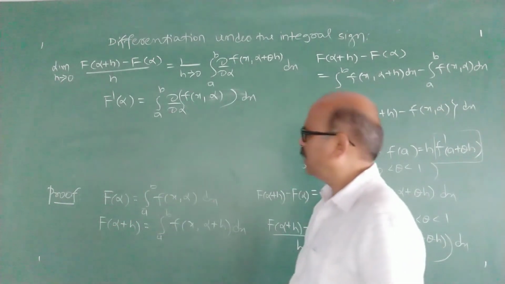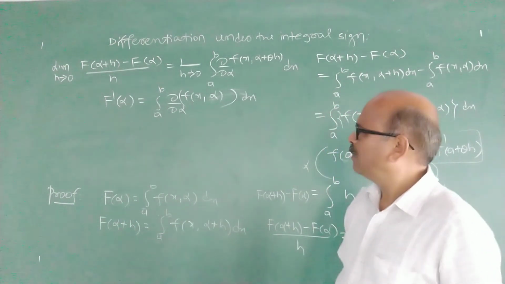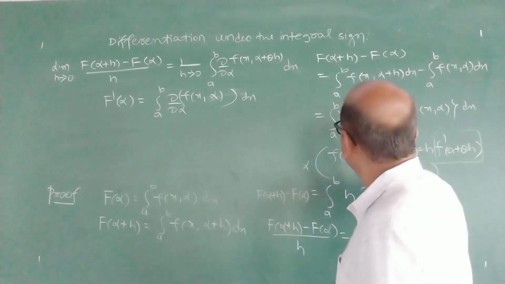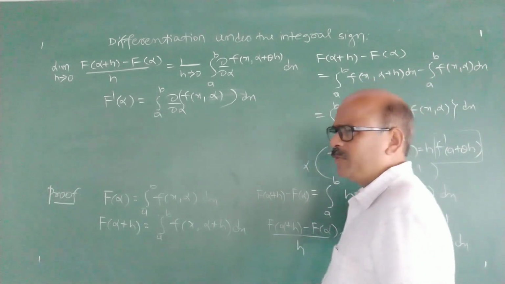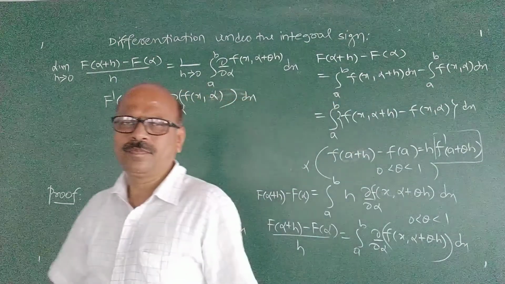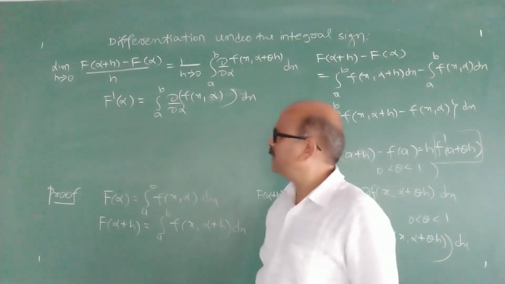So the theorem is like this. Now proof is simple here. Only we have applied here Lagrange's mean value theorem of differential calculus, and the theorem can be written like this.